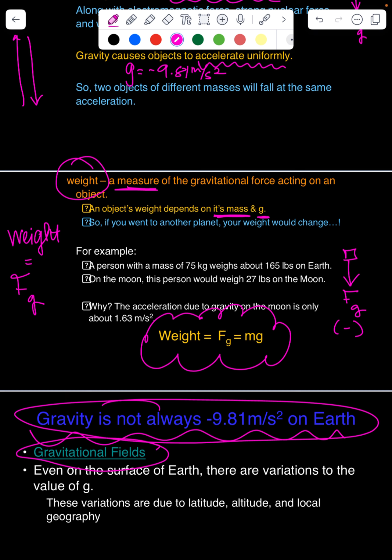Weight is going to be the magnitude of the force of gravity. If you are filling something out like this, your force of gravity will always be negative, but you can't ever have a negative weight.